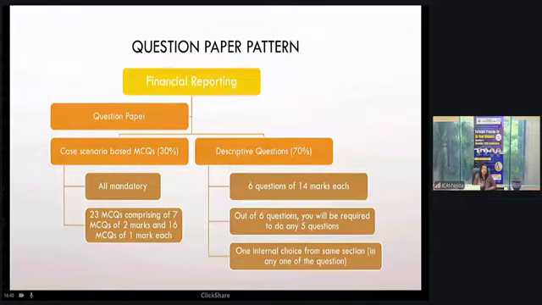Also for increasing the speed, and also because of written practice, you'll be getting long sitting hours also, which is very much required, because your question paper will be of 3 hours, and students generally after 2 hours get tired. So if you have written practice, your hand won't pain, and you won't feel tired, and you'll be able to sit for the whole 3 hours during your examination with the same zeal.